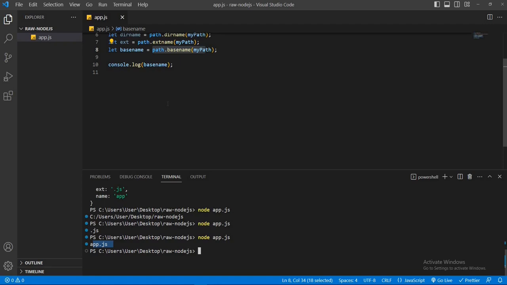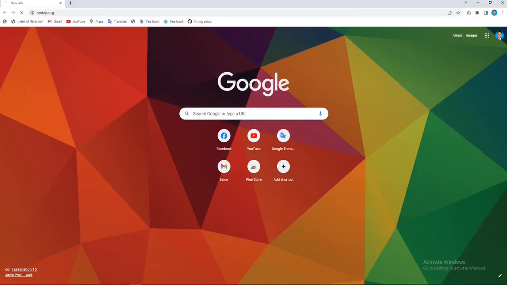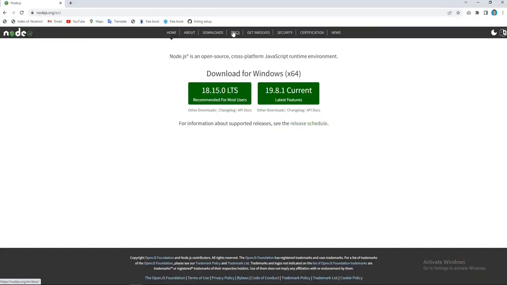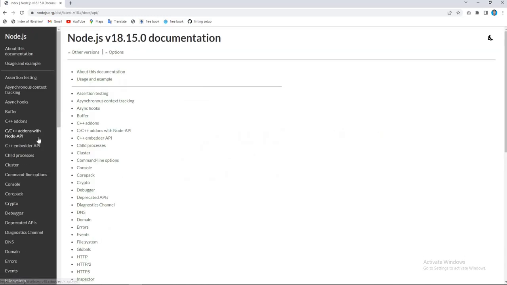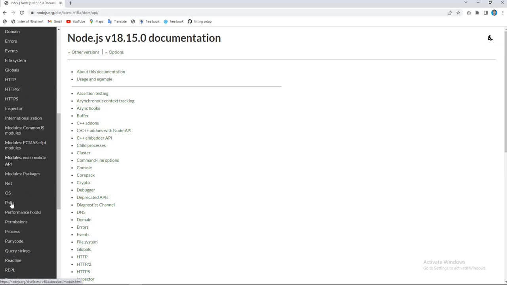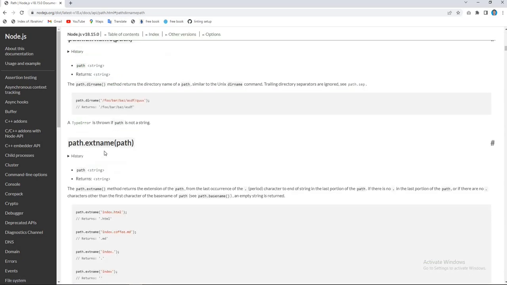If you want to learn more about the path module, then you may read the Node.js official documentation. For that, go to the browser, search here nodejs.org, then go to docs, then visit the LTS version. Here LTS means long-term support version. Then scroll down. Here you can see path. Now click here. You can see there are many other properties and methods within this path module. If you click on dirname, then you can see a detailed view of the dirname method. You can see path.dirname is a method and it expects a path string as parameter.